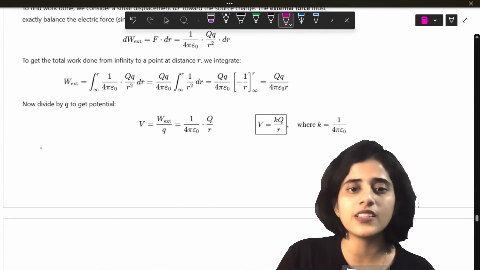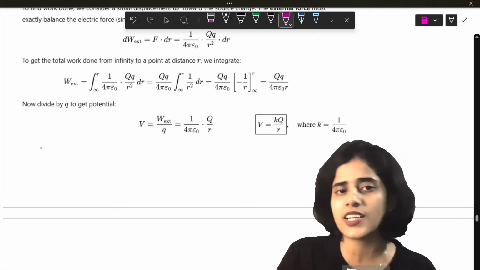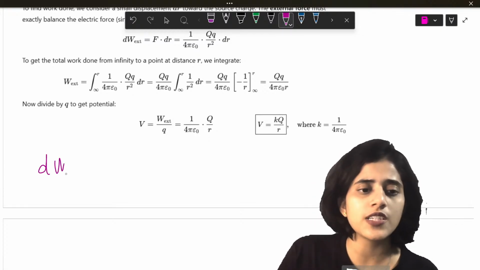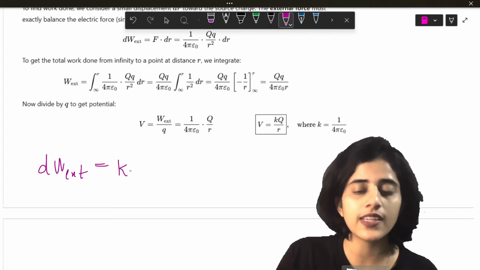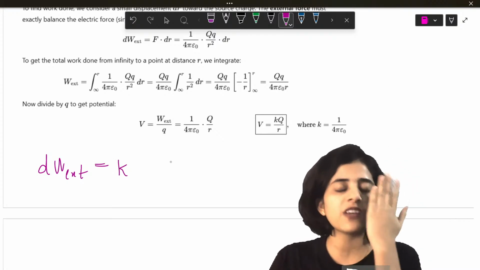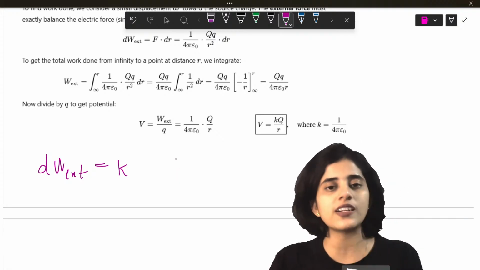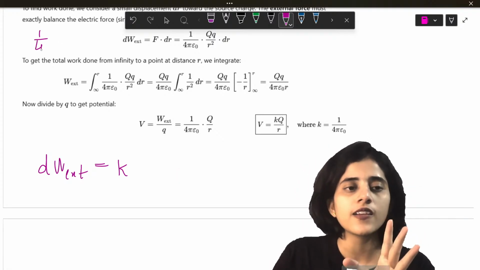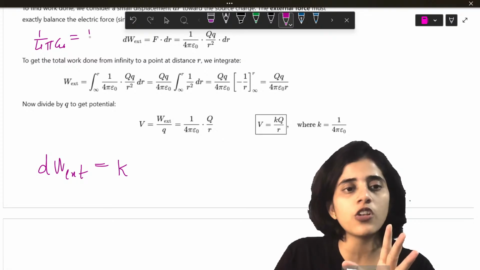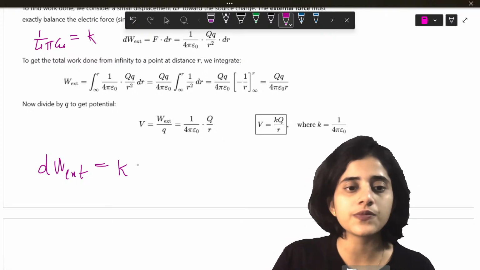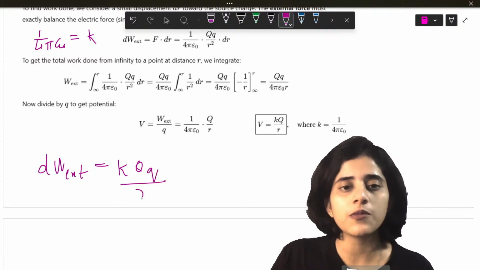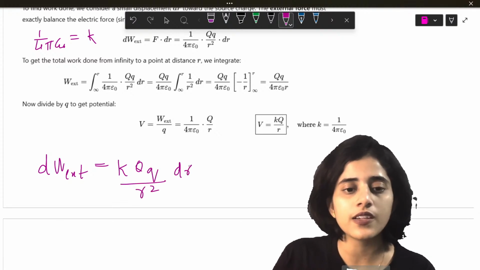Okay. Integration, it's written here, but I'll just write it once again for you. So, dW external is going to be equal to K. I'm not writing 1 by 4 pi epsilon naught. You have to understand 1 by 4 pi epsilon naught is always the same as K. So, K Q Q by R square dr.